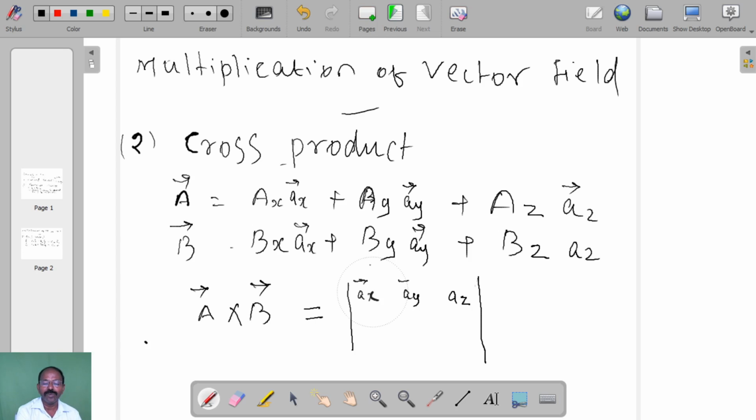Then the A vector magnitude: Ax, Ay, Az. Similarly for the B vector, Bx, By, and Bz. Then we can find the value of this matrix, and that is the answer for this A cross B.